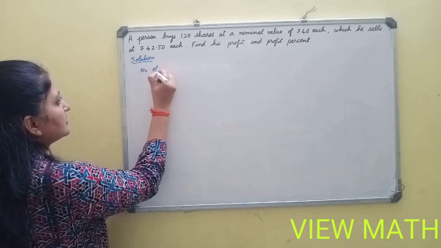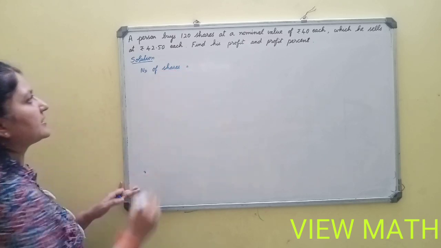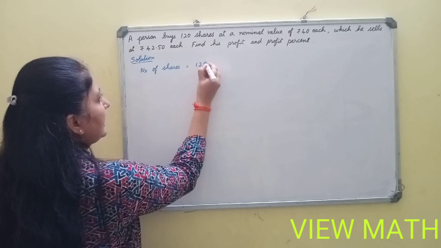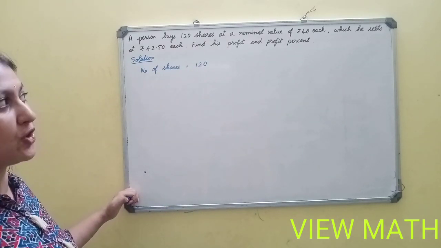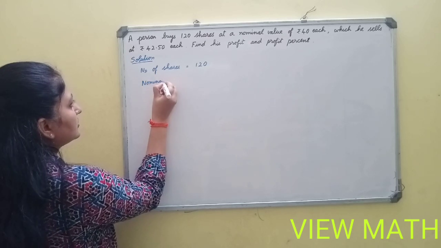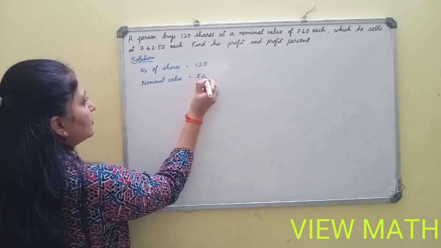That means number of shares is 120 at the nominal value of rupees 40 each. So nominal value is equal to rupees 40.